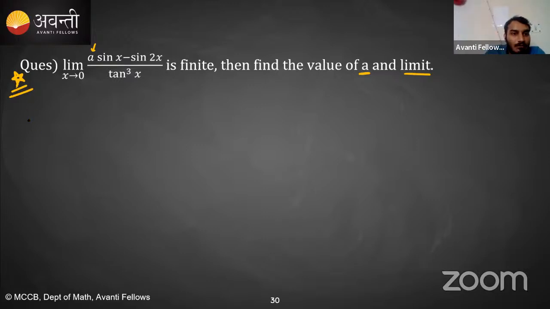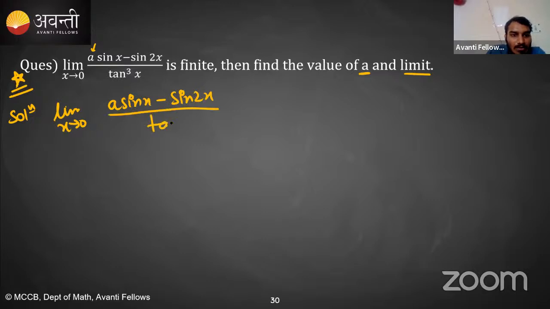So first of all, students, the solution: limit x tending towards 0, (a sin x minus sin 2x) divided by tan cube x. As x tends towards 0, it is a 0 by 0 form, right?